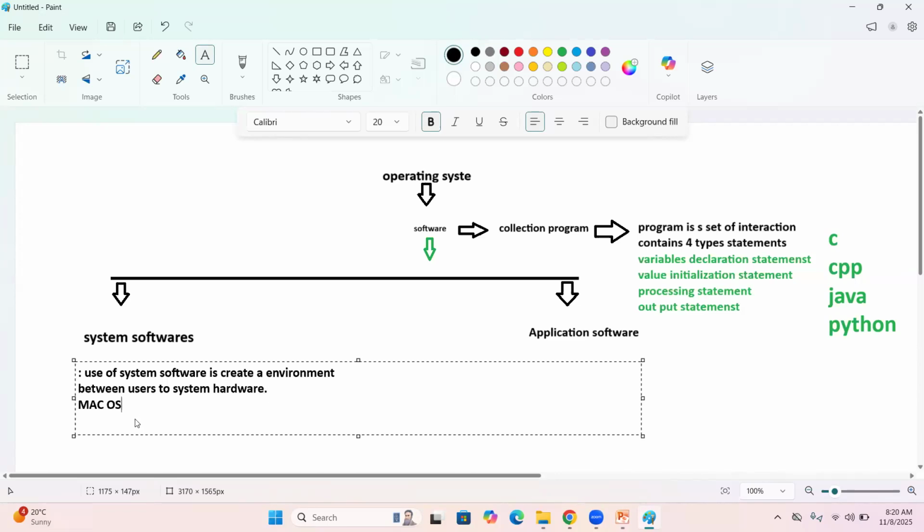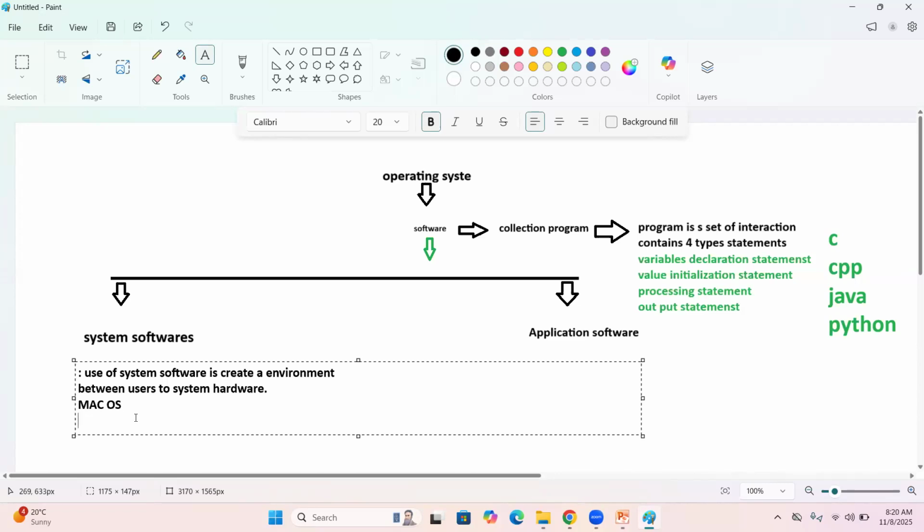Keyboard is a hardware device here, and the CPU can take our data, process it, and finally give back the response. Without this OS, we can't send the data, we cannot process, even we cannot get output. So system software will create a platform between end user and system hardware part.